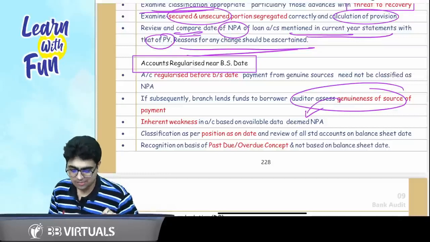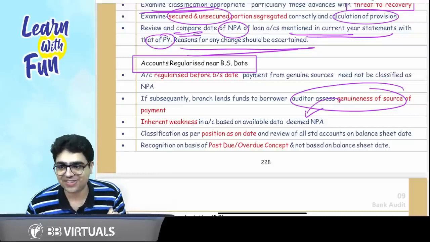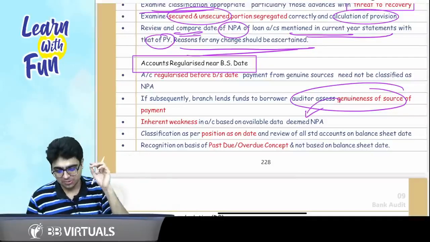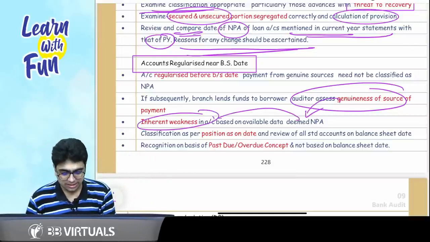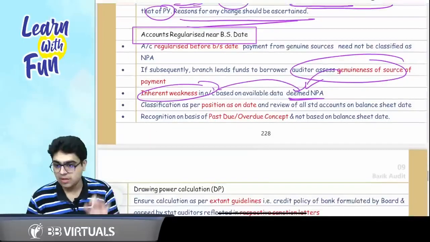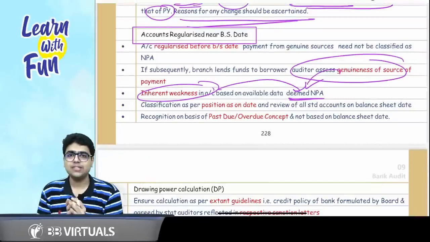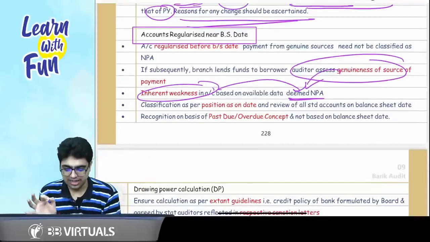Very very good sir, you said it absolutely right. Vijay Mallya was that. So in the example of Vijay Mallya that I told you, it was the same: there is an inherent weakness, so it will be classified as deemed NPA. Plus this classification is always as per the position as on date.